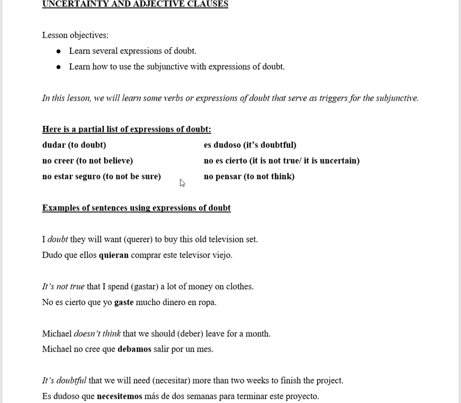Let's look at some examples of sentences using expressions of doubt. As you know, these expressions, the weirdo verbs expressions, are found in the independent clause. When they're found in the independent clause, then we have to conjugate the second verb, the verb of the dependent clause, in the subjunctive. So, I doubt they will want to buy this old television set. Dudo que ellos quieran comprar este televisor viejo.